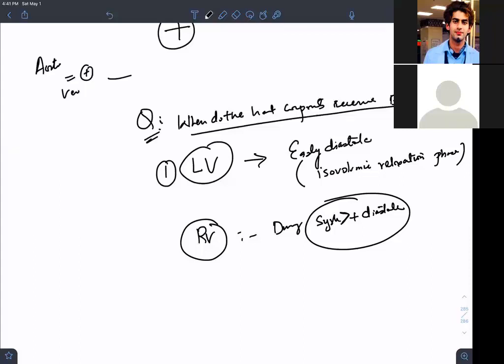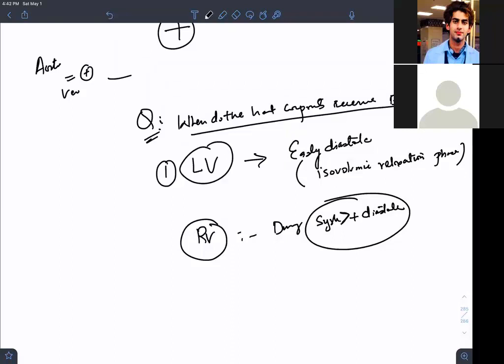The right ventricle receives blood both during systole and diastole, but more during systole. Is it clear? So if I have a diastolic failure, which will be affected more? It is the left ventricle. If I am having a systolic failure, the right ventricle is going to get compromised. I love cardiology.